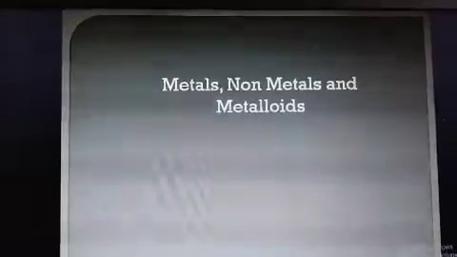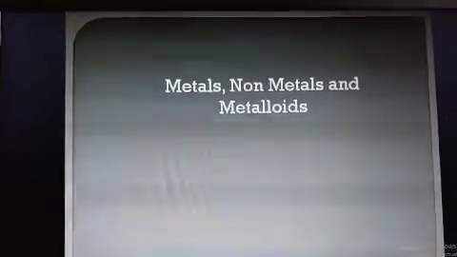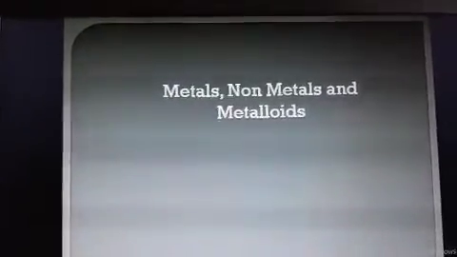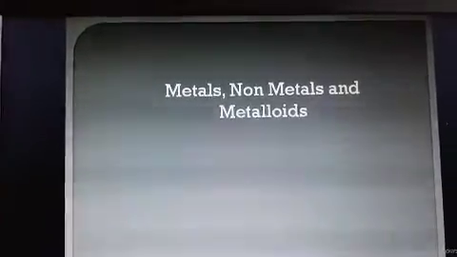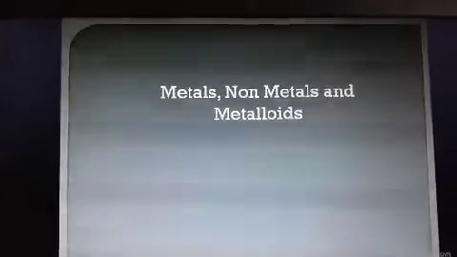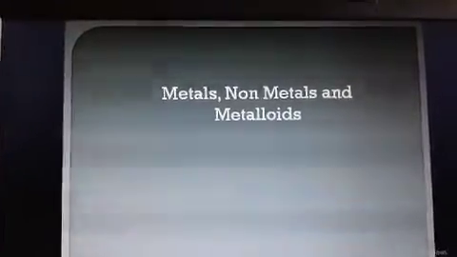And metalloids are the substances which have properties intermediate between metals and non-metals. Examples of metalloids: arsenic, antimony, and silicon.